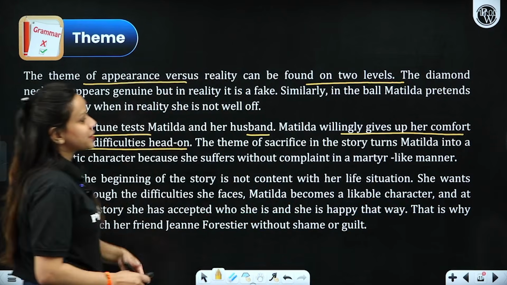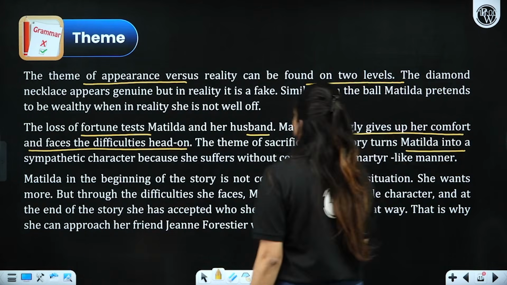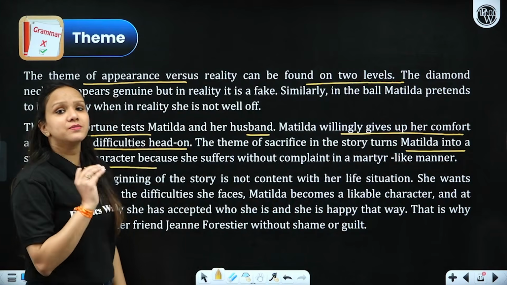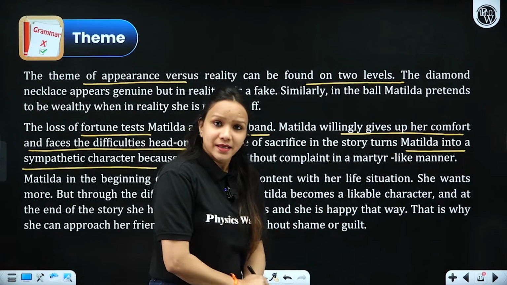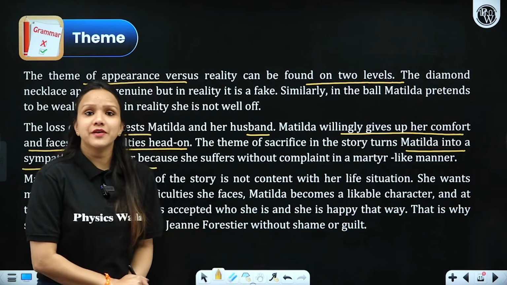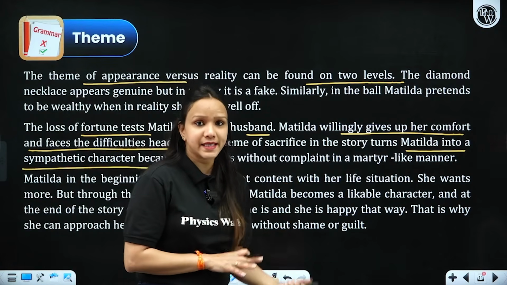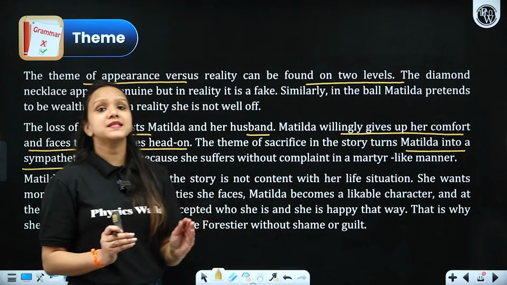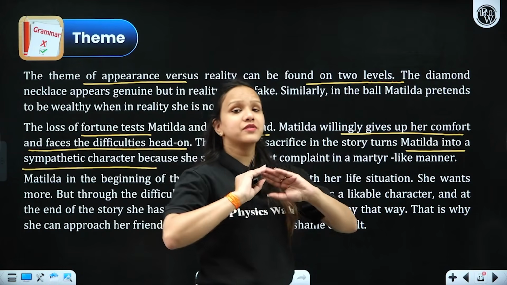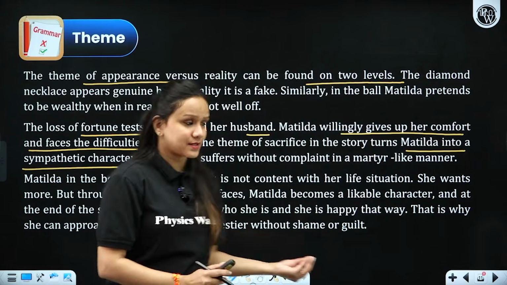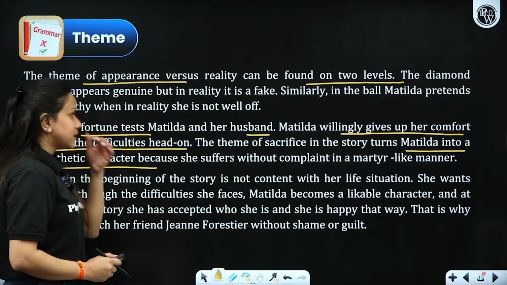So the theme of sacrifice in the story turns Matilda into a sympathetic character. Just after her meeting with Madame Forestier, she really understood the real meaning of life. Her perspective towards life was totally changed, and she became content after that. And there were mixed feelings in her mind, right? That she could have gathered the courage to tell the entire episode to Madame Forestier after that. And then she felt so light also.